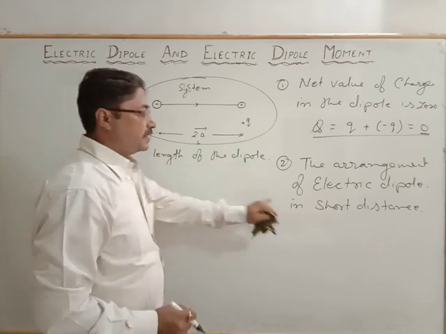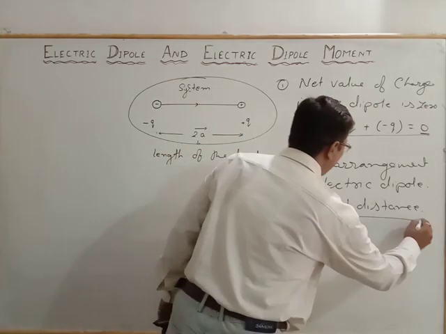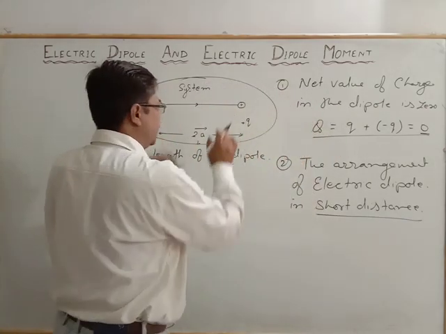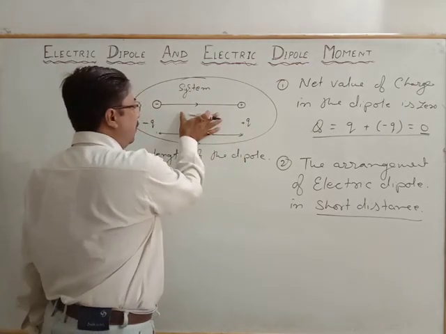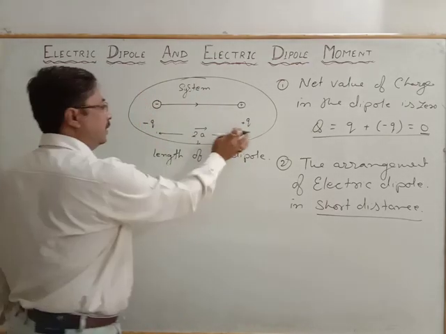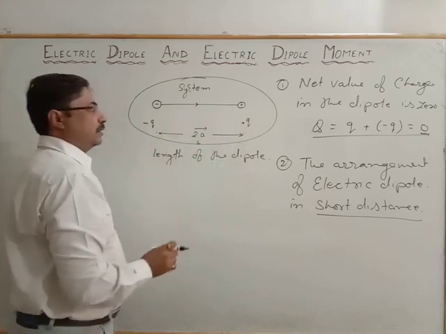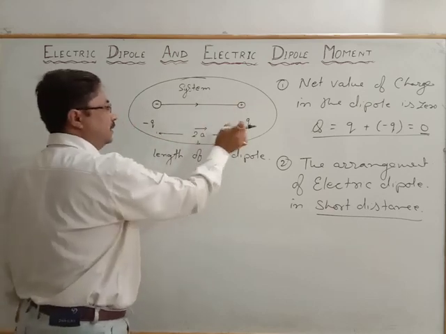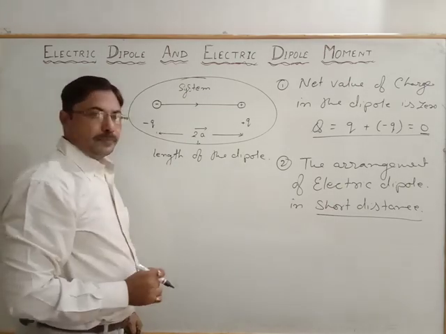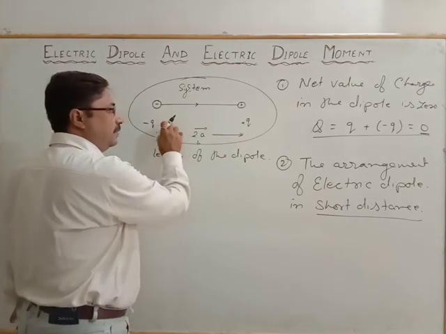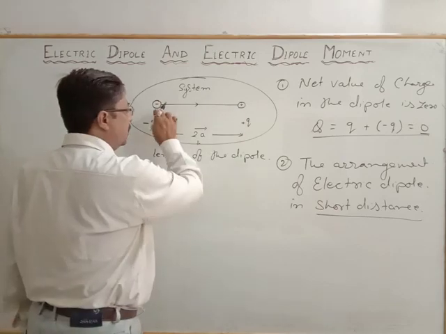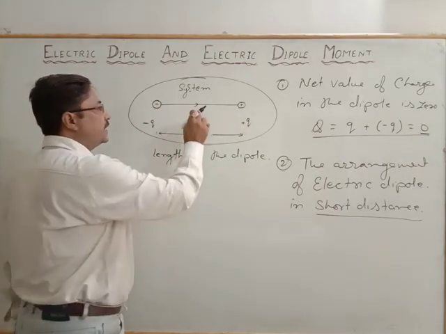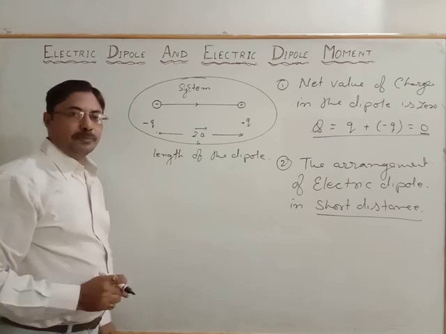Both the charges are stationary here. Though they have opposite nature and the same value, and would attract each other, they are stationary to make a dipole. When both the charges are stationary, it is termed as the electric dipole.